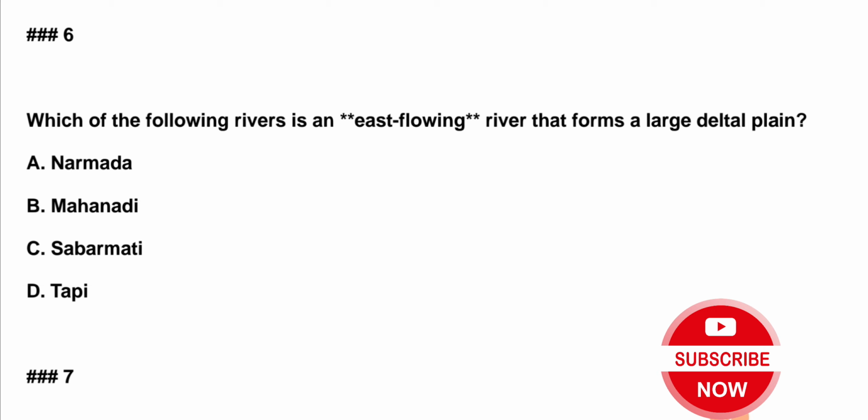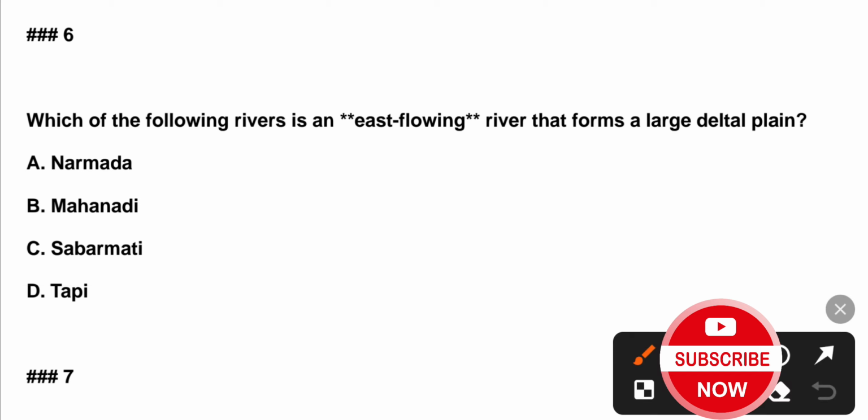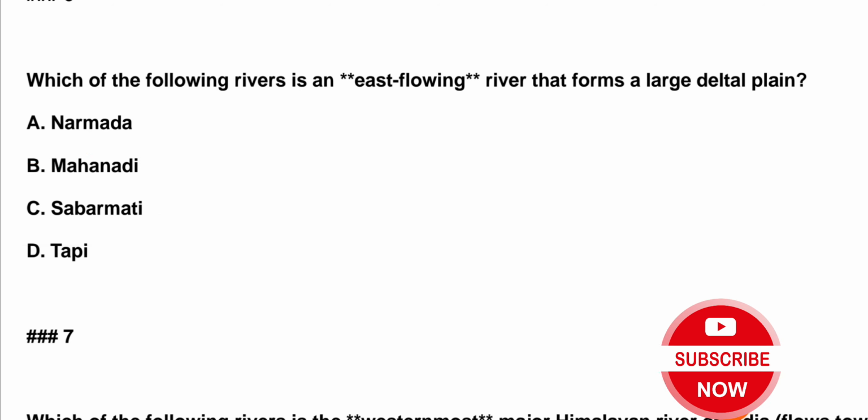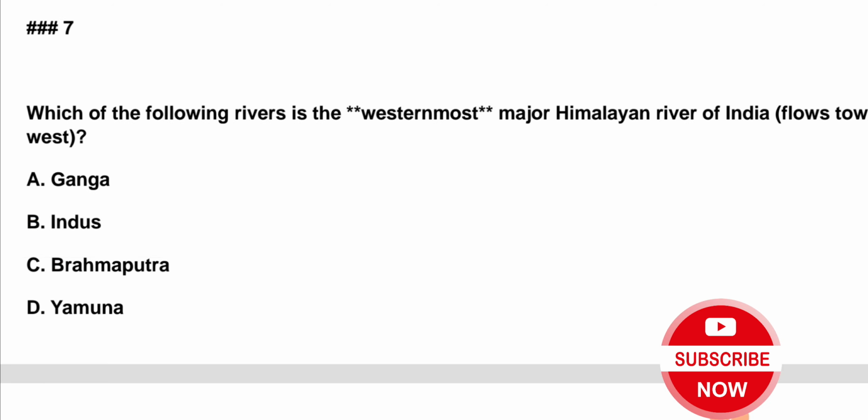Number 6. Which of the following rivers is an east flowing river that forms a large delta plain? A. Narmada, B. Mahanadi, C. Sabarmati, D. Tapi. Correct answer is option B, Mahanadi.